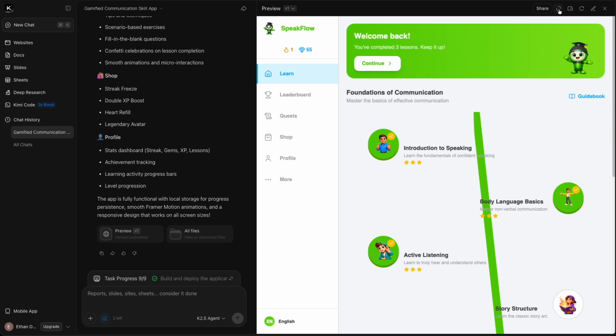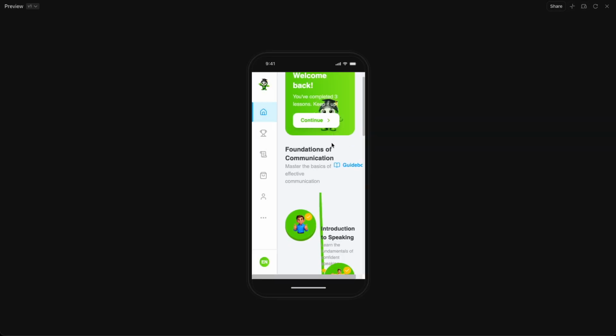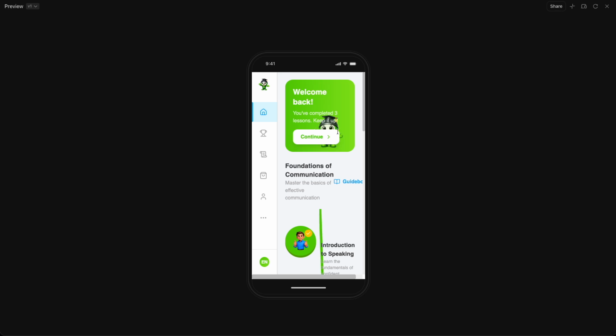So if we go to full screen. So now we have this window. Let's click on mobile view here. So we now have it in a mobile view. And if we click, it's a bit buggy.